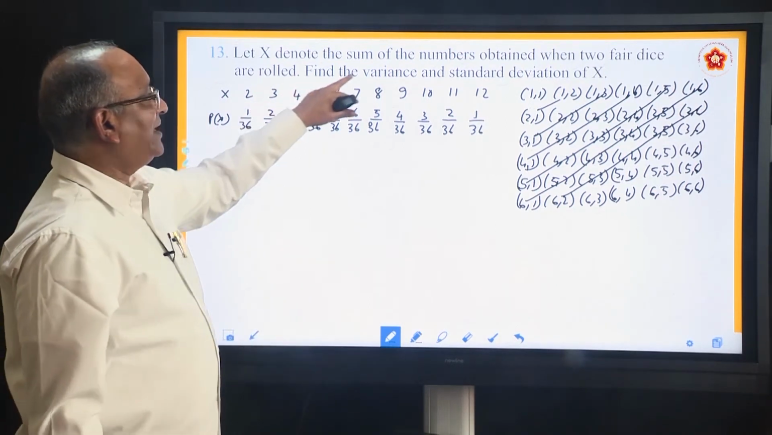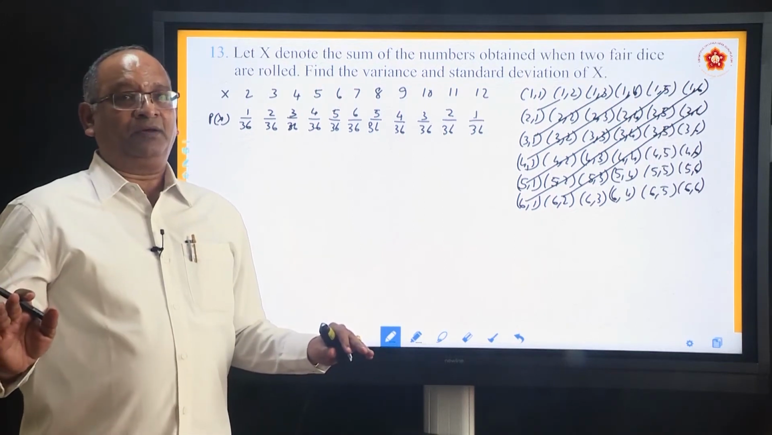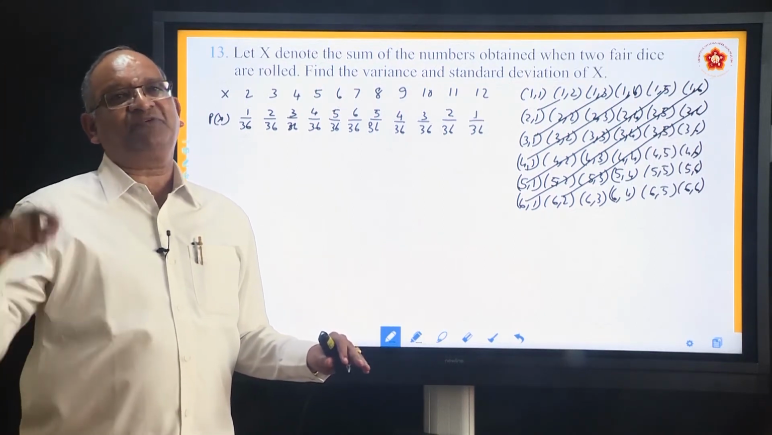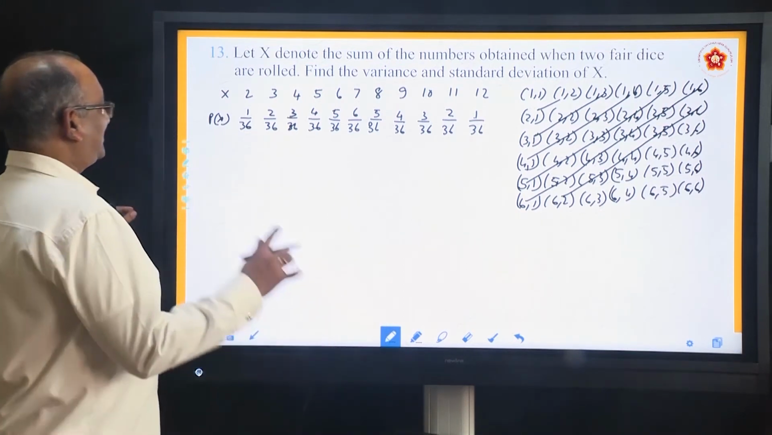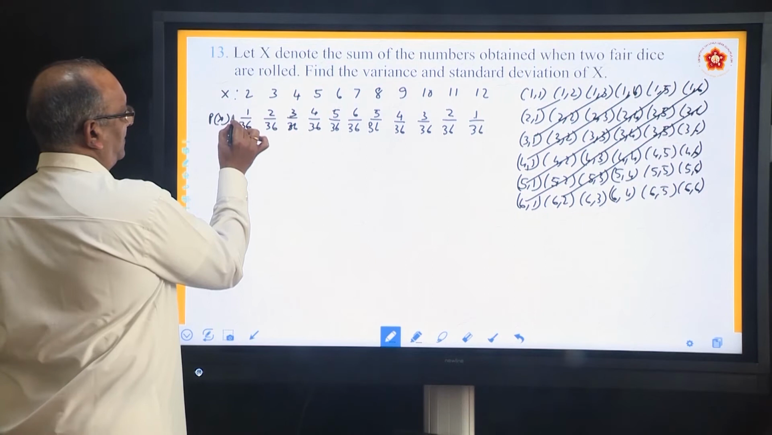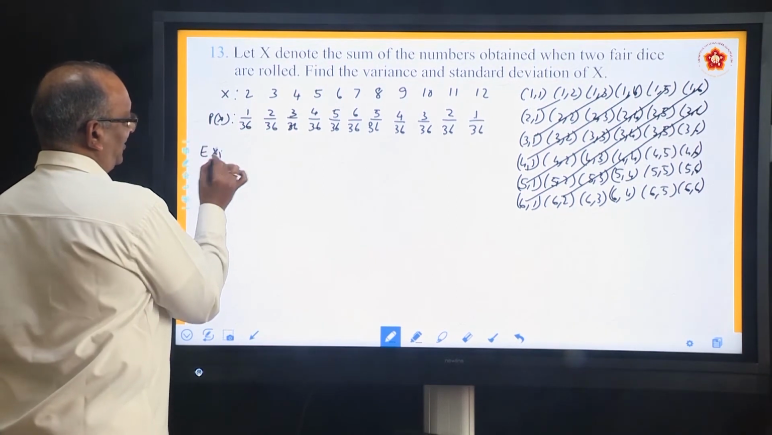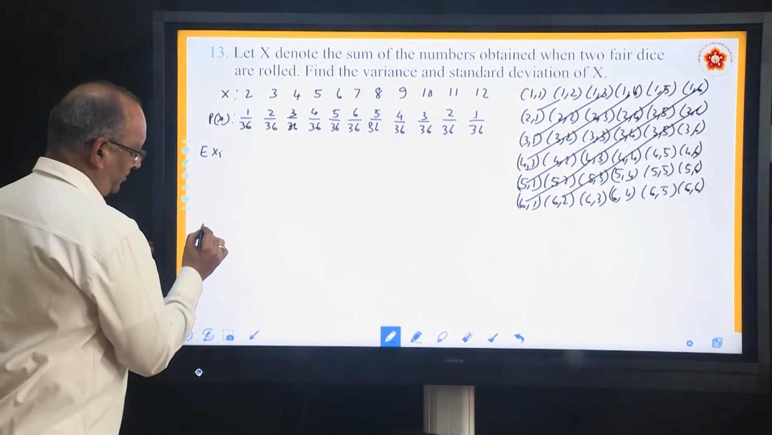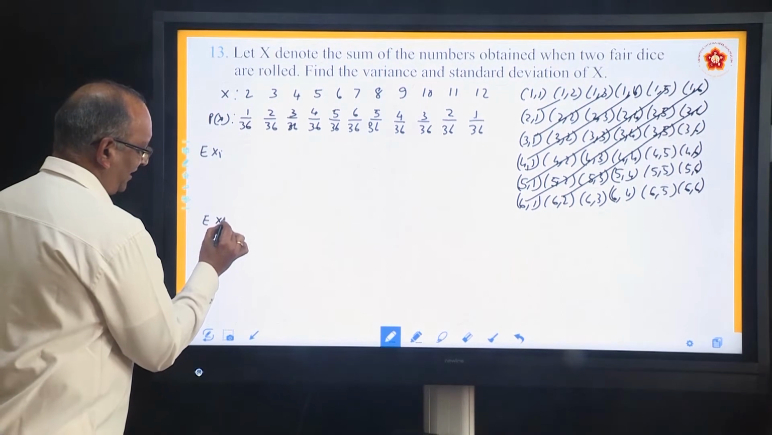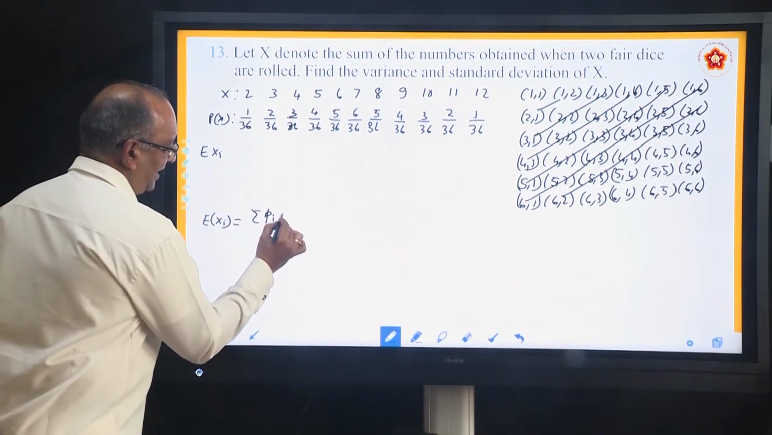He says find the variance and standard deviation. He is not asking anything else, directly asking variance, because if you have to find variance, everything else anyway you have to find out. So, first thing we will do is find E of Xi. For finding E of Xi, what do we require? You require the summation of Pi Xi.